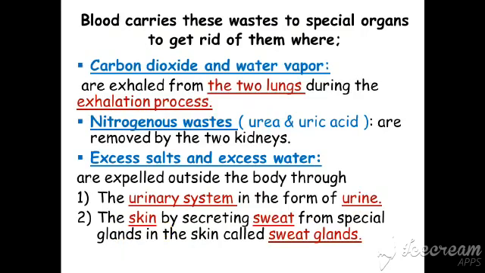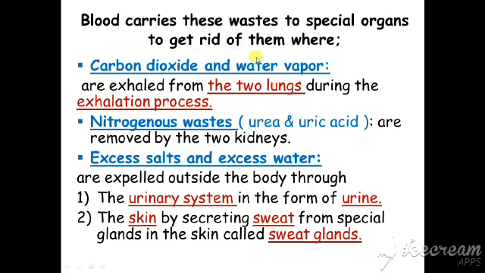Now, how does your body get rid of these excretory materials? Your body cells produce these wastes, then release them to the blood. So the blood carries these wastes to special organs to get rid of them.